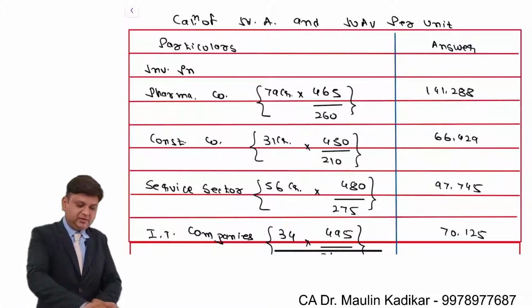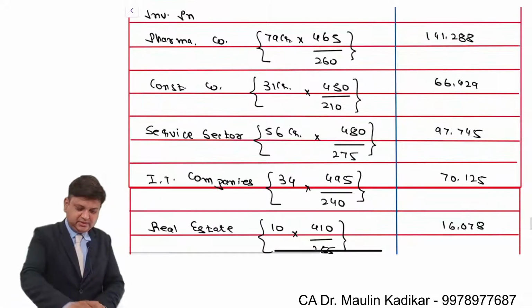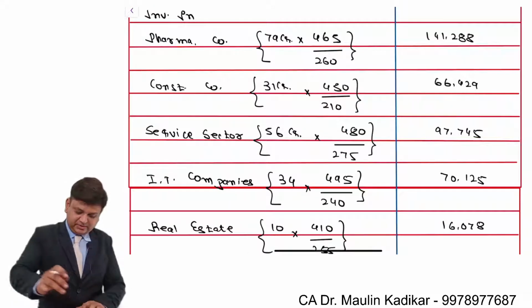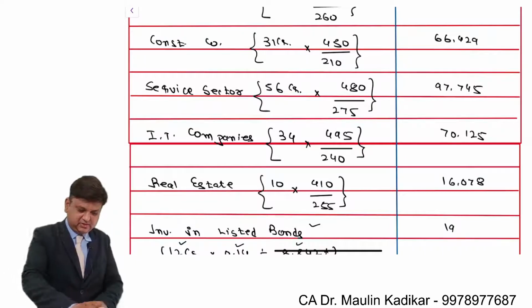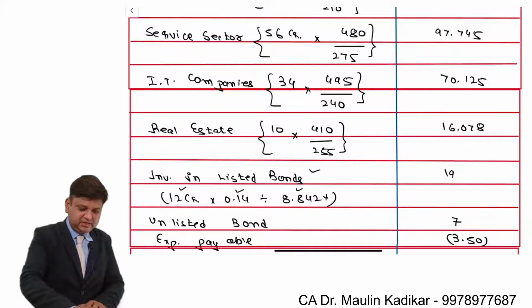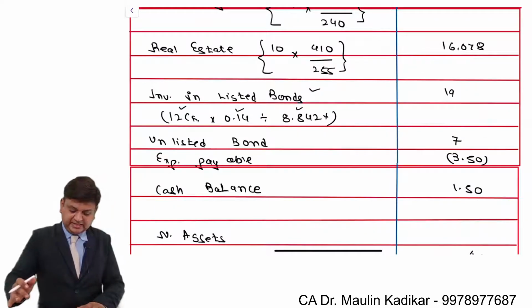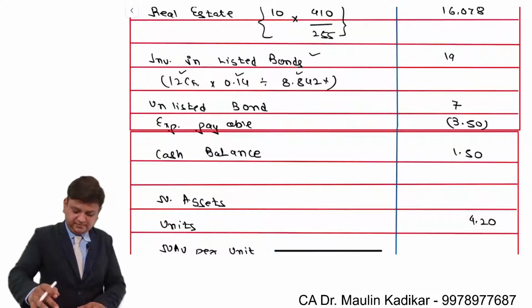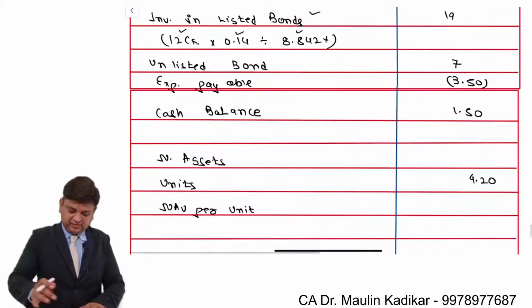So let us see how to calculate the NAV per unit. 141.288 plus 66.429 plus 97.745 plus 70.125 plus 16.078 plus 19 plus 7 minus 3.5 plus 1.5.